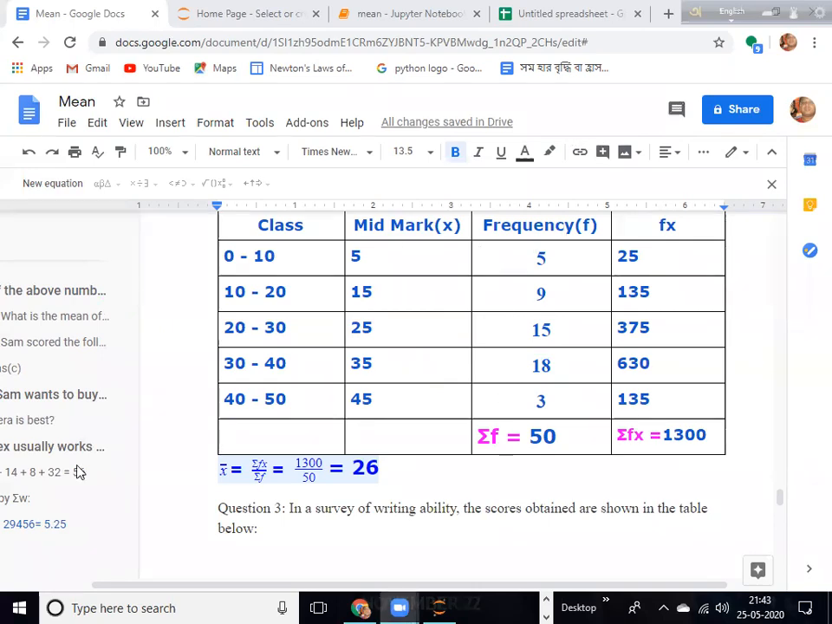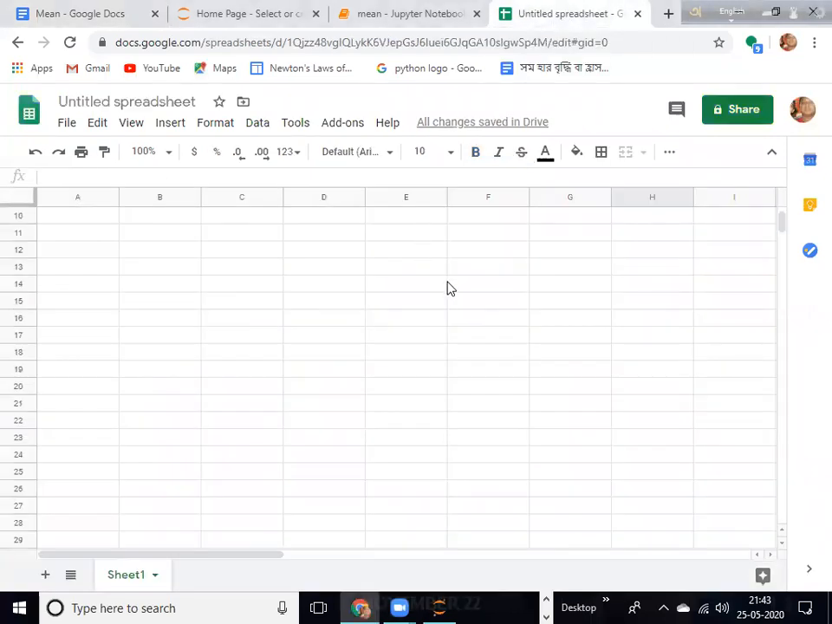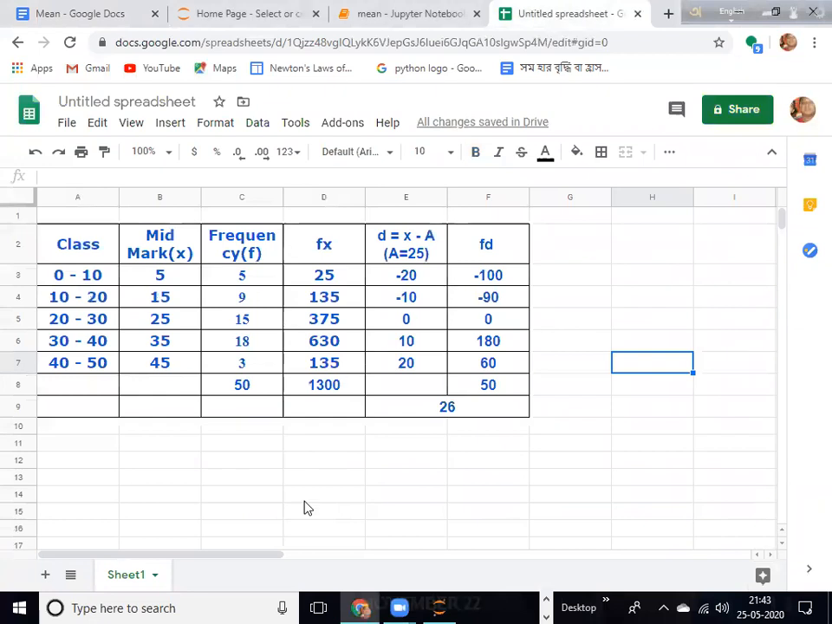Now we see how we calculate with this simple technique. We are sharing a spreadsheet, so hope you can see it. The classes are 0 to 10, 10 to 20, 20 to 30 and so on. The mid mark x is 5, 15, 25, 35. The frequency is the same. Now we take fx, and by this technique the mean is 1300 by 50.